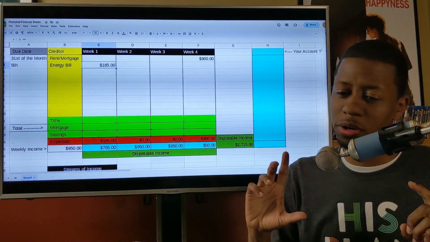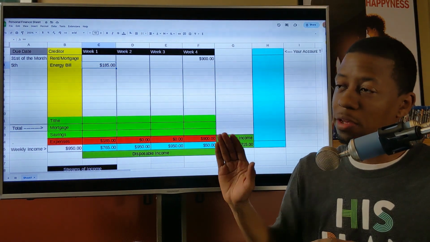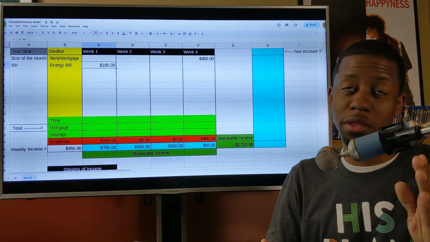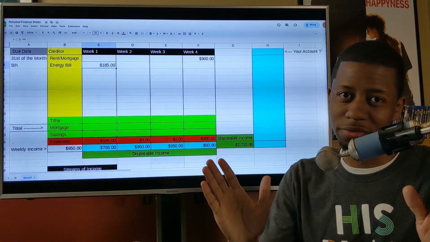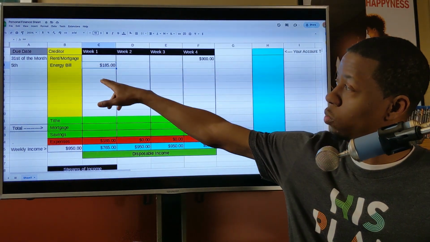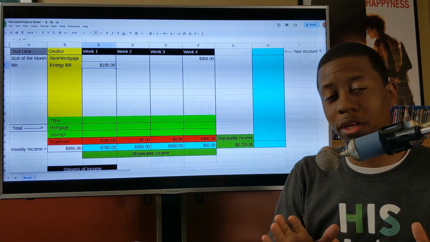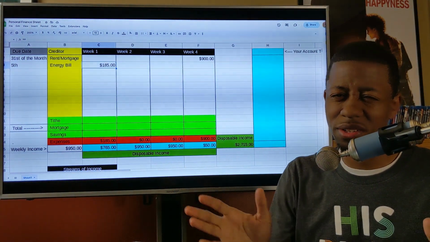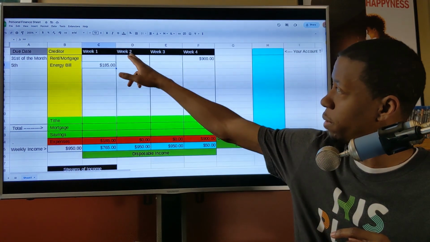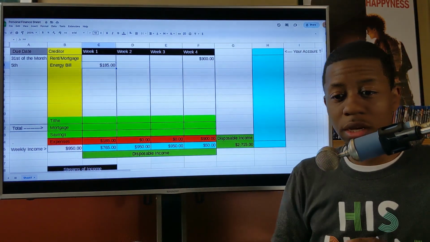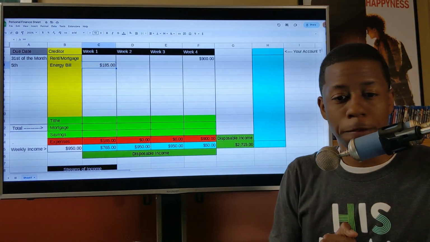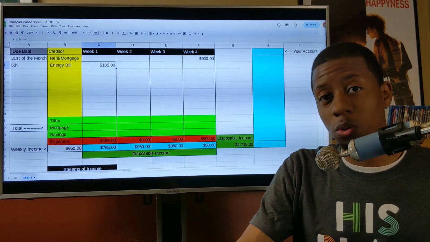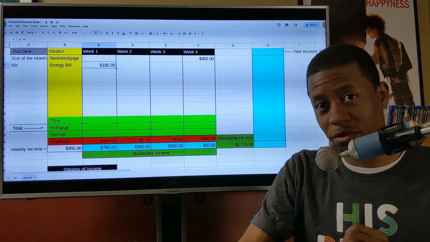And I do want to make sure I reiterate this too. If you have a bill that's due between the 1st and the 8th, that should be paid week 1. If you have a bill that's due between the 9th and the 16th, 17th, 18th, somewhere in there, that should be paid week 2. And it goes on that way. Okay. And of course, you want to make sure that you're paying things before their due date, not after their due date.